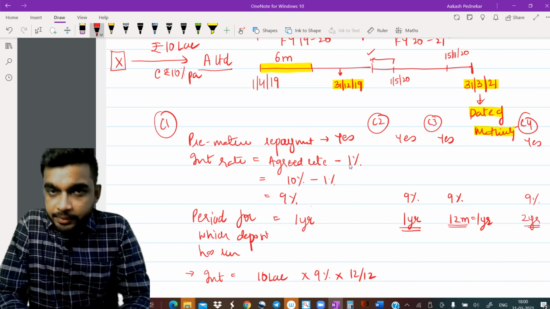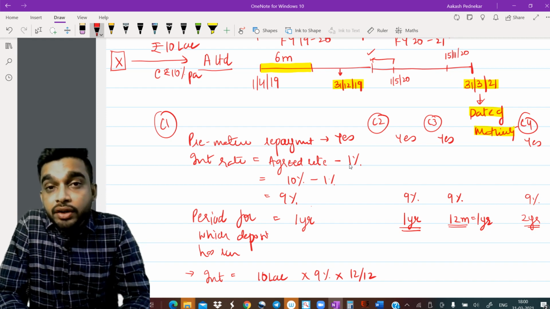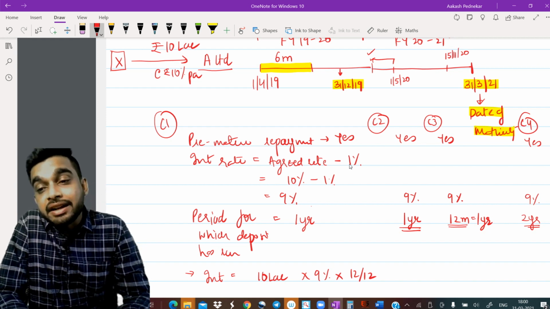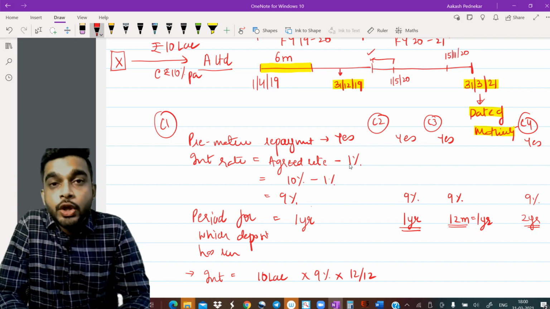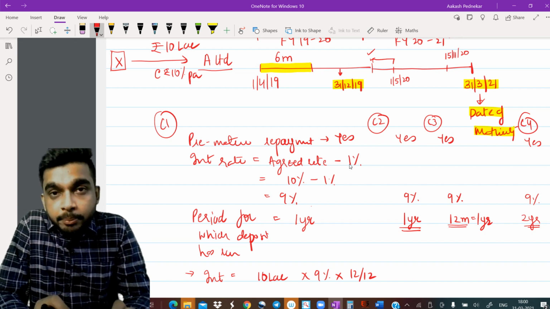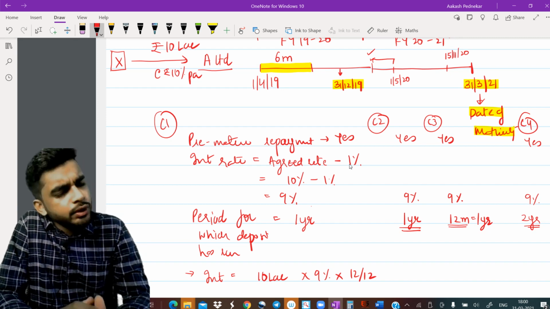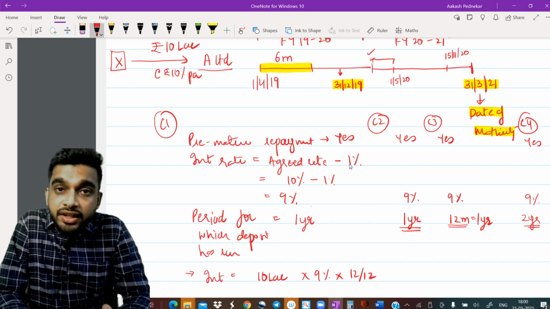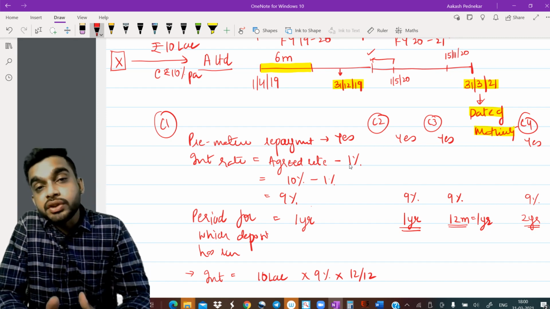So the first year you had kept it completely. In the second year you went on 15th of November, but there you will get an interest for a period of 2 years. So remember, whenever your part of the year is less than 6 months, you will totally ignore it. If the part of the year is more than 6 months, you will round it off to the next year.